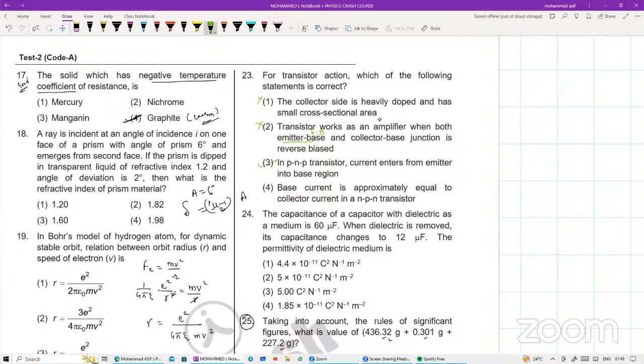Base current is approximately equal to the collector current, ये भी नहीं होगा. Done. So the only correct option is NPN transistor में current is entering from the emitter to the base junction. ऐसी होगा ना बेटा. This is your emitter, this is your base, this is your collector. This should always be forward bias. This should always be reverse bias. Done. Third one. Very good.